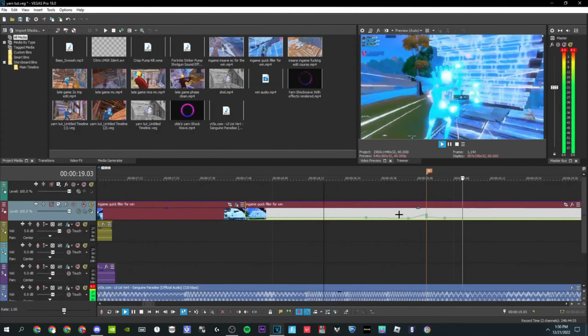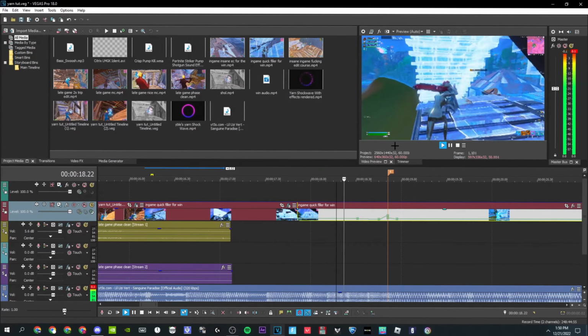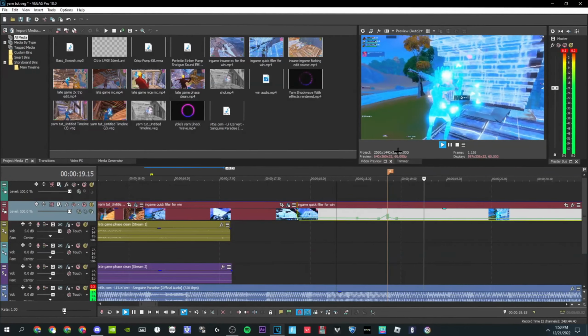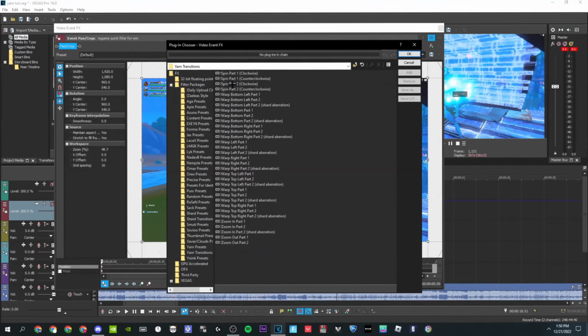Since this is, I'm probably going to make this like 75%. And then over here, you want to split, and then you want to add yarn impact.